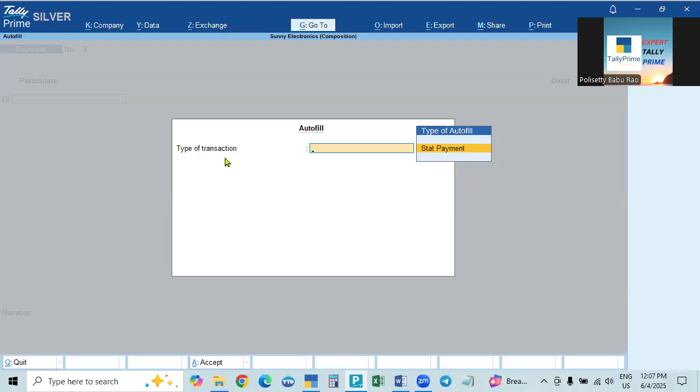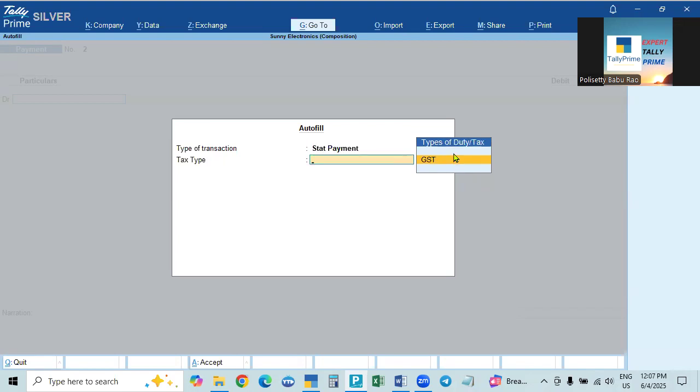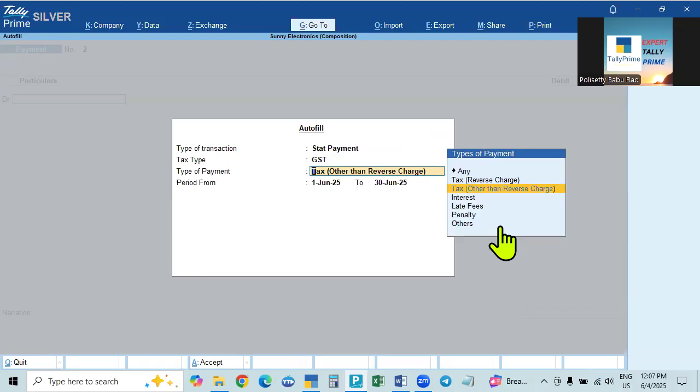See what the autofill asks. What is the type of transaction? Statutory payment, payment as per the statute, as per the law. What is the type of tax as per law? Income tax or GST? We are making payment of GST. And what is the type of payment? We are paying the tax either reverse charge or other than reverse charge. Reverse charge is different, and all other payments are called other than reverse charge. We are making the payment here, not reverse charge. That is, composition tax means tax other than reverse charge.